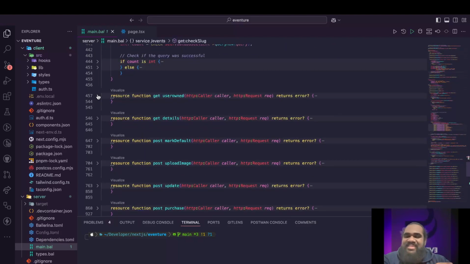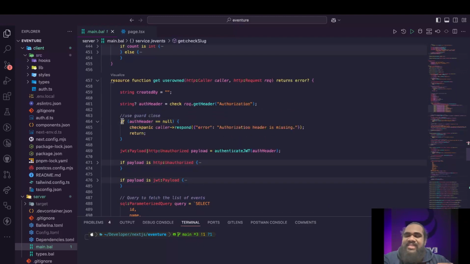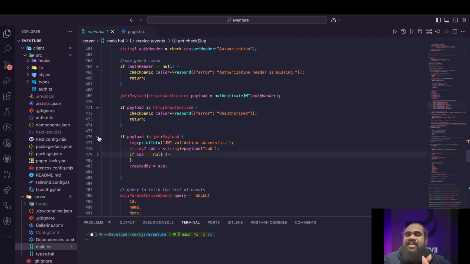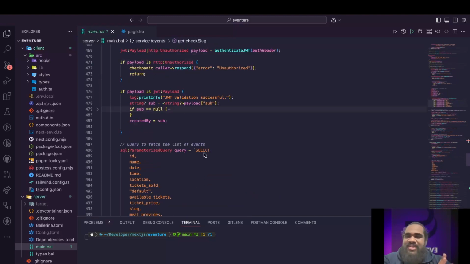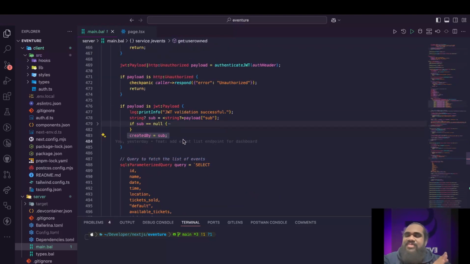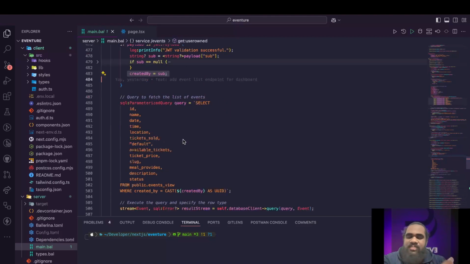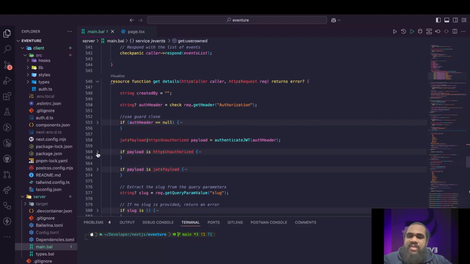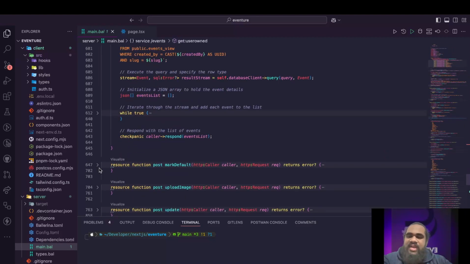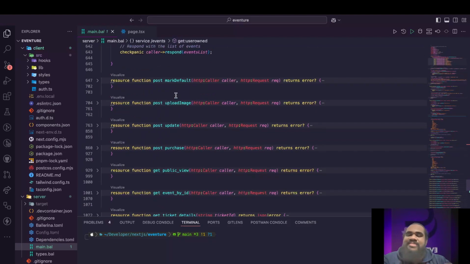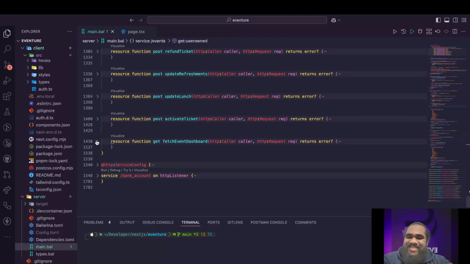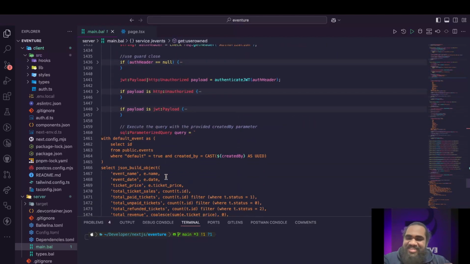And then here is how we get the user's events. For the organizer, we should only give the events of that user. So this is how we are doing it. Again, we are using a JWT token to filter those. And here is how we get the details of an event. These are the functions, and there are a lot of them, so I'll show an interesting one.